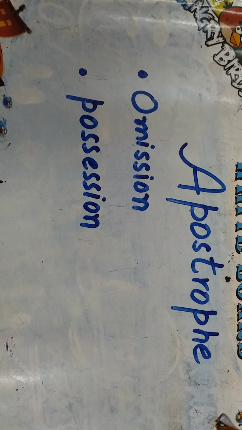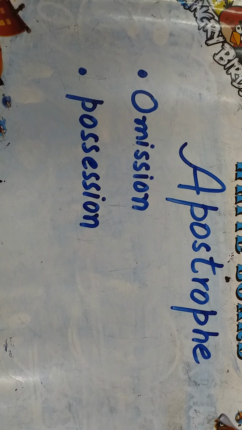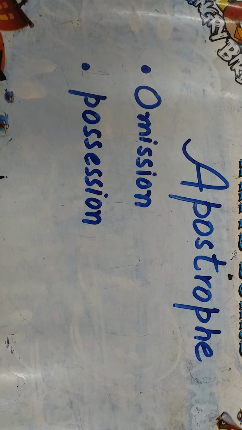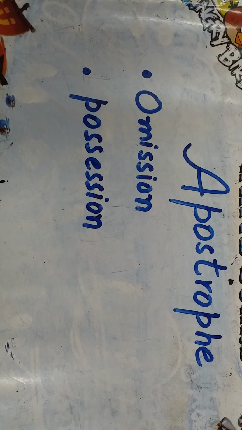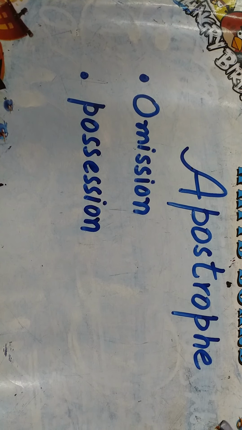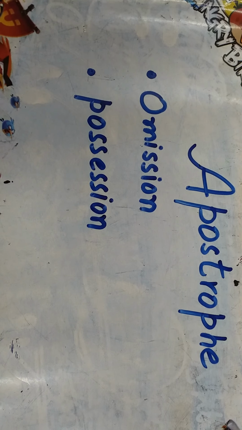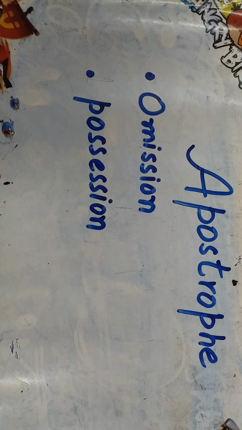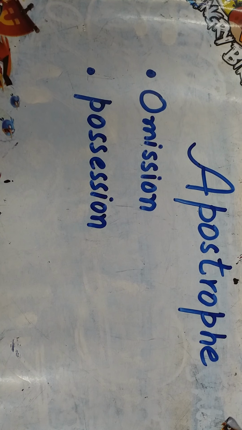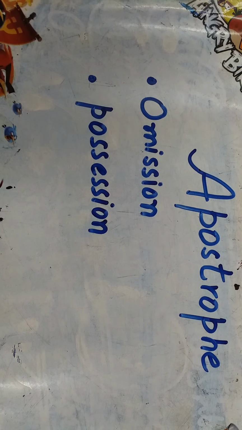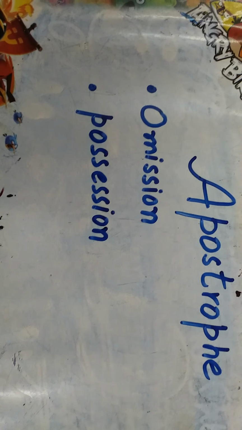So there is a myth associated with that. This word apostrophe comes from the Greek language, and as we know, Greeks were the people who first started dramatizing the stories of the writers. It means that they used to present the stories in a dramatic form on a stage for the benefit of the body of spectators, for the benefit of the audience. What was the benefit? To amuse them.